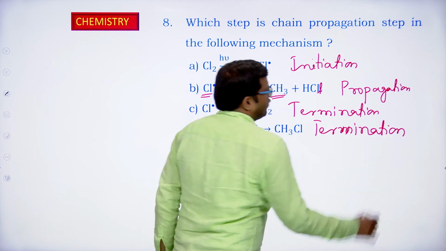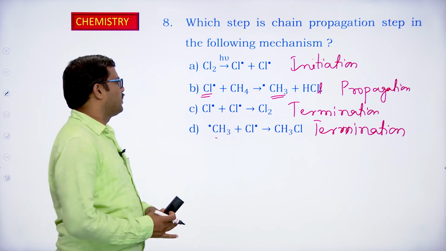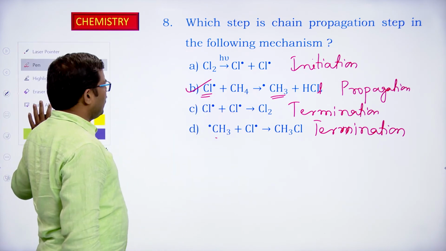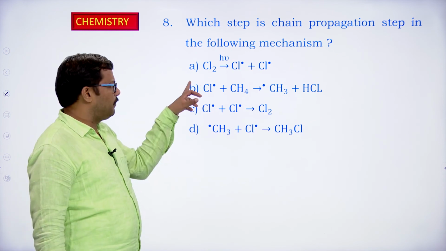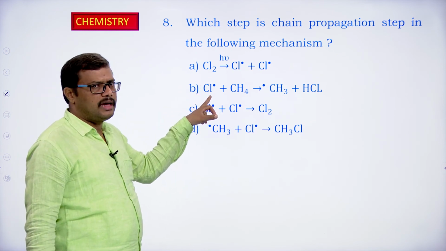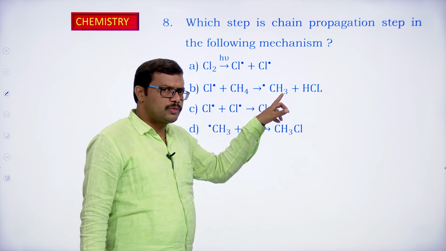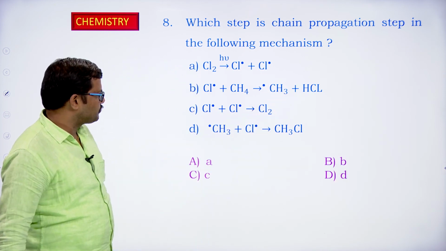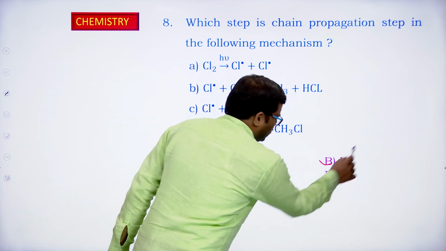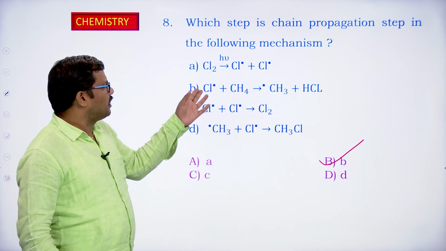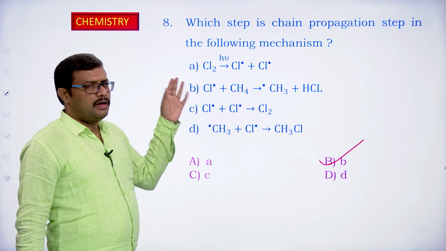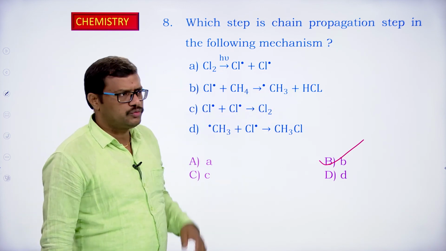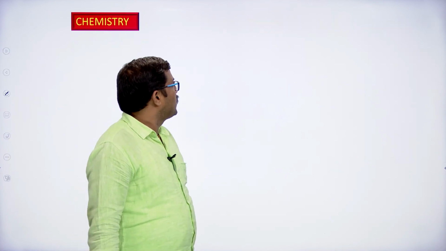Okay. So among the given steps, which is the propagation step? B is the propagation step. So we have identified B as the propagation step, since one radical is consumed on the reactant side and one more radical is produced on the product side. So among the options, B is the correct answer. Okay. Let us look at one more.